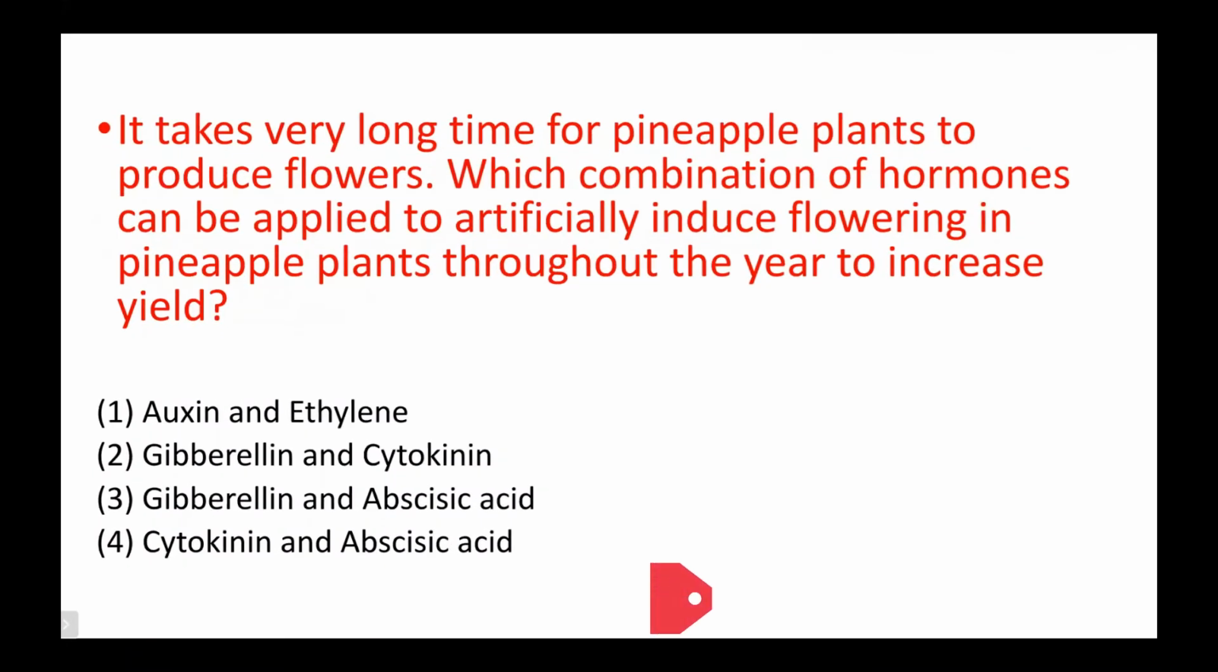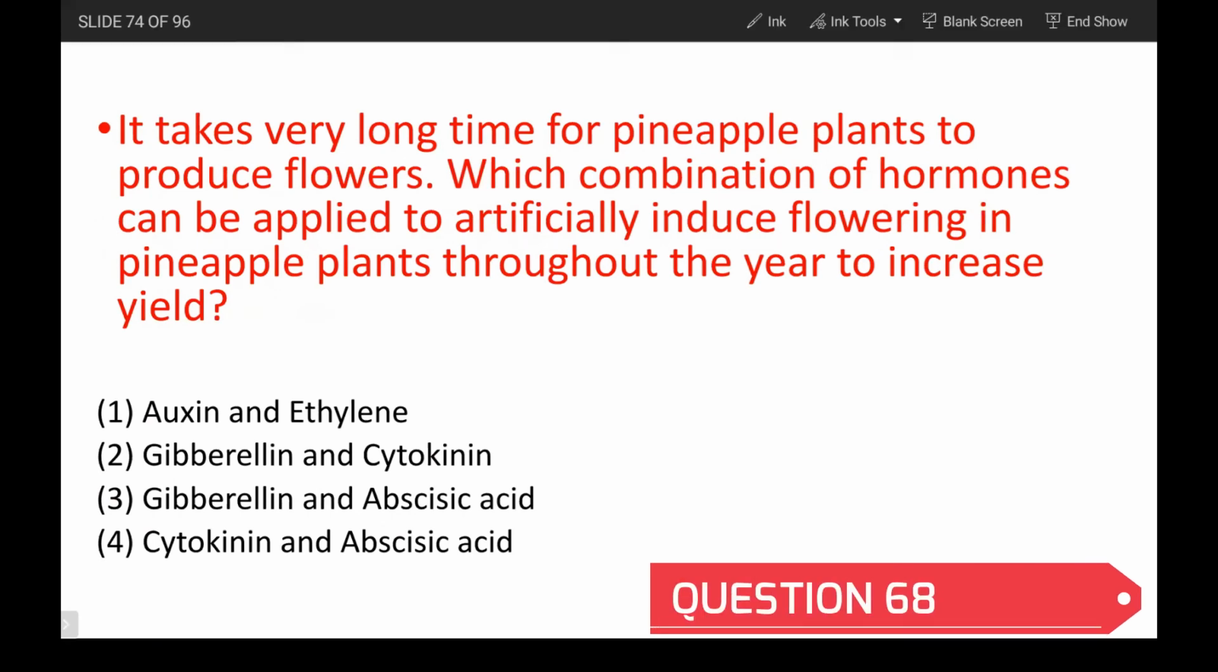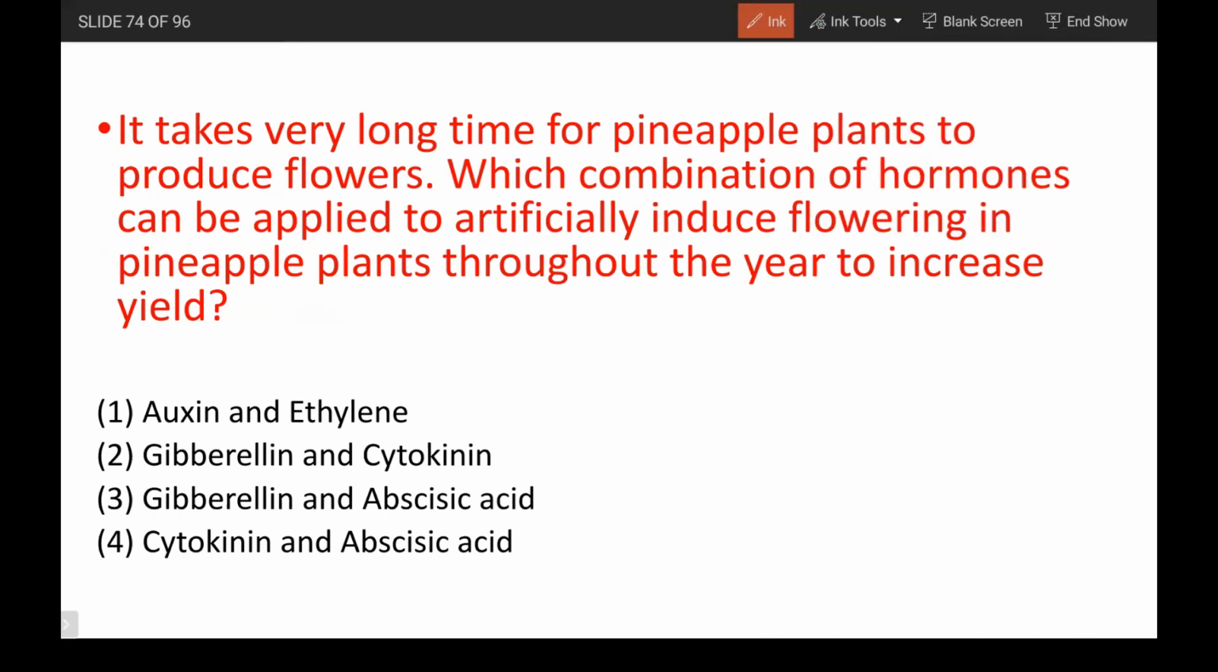It takes a very long time for pineapple plants to produce flowers. Which combination of hormones can be applied to artificially induce flowering? Induction of flowering means the hormone that we go with is auxin. Even ethylene can do something with pineapple, that's why he has mentioned the fruit. In pineapple, flowering is increased by ethylene also. Abscisic acid inhibits seed germination. Gibberellin and cytokinin are all concerned with seed dormancy and all that. So the main induction of flowering, seed germination, everything is by auxin, the growth hormone.